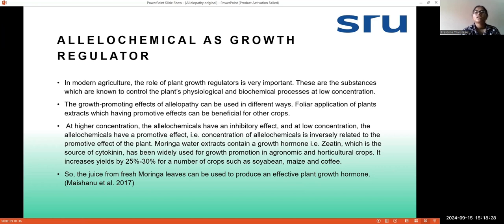Juice from fresh moringa can be used as an effective plant growth hormone. And also zeatin, which is a source of cytokinin, has been used as a growth promoter in agronomic and horticultural crops. And foliar application of extracts of different plants can also be beneficial for other crops.